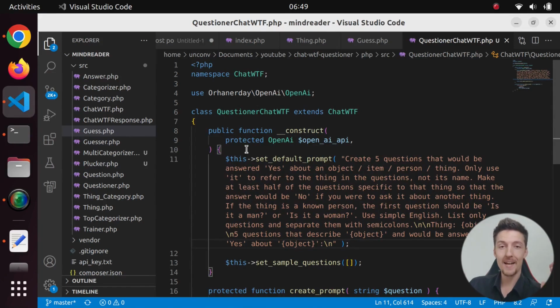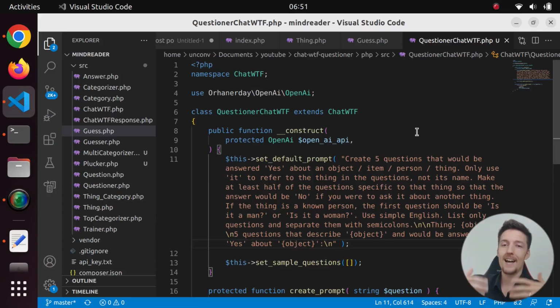So now I had a way to generate questions and I had a list of things that I can generate questions about. So then I trained the app overnight and then the next day I came and I tried it out. And it worked, but it wasn't that great. I had to answer like maybe 60 or 100 questions before it got it right. So for the next week, I tweaked it and I changed the prompts and I changed the rules, how it calculates the confidence and how it gives the points and all this stuff.